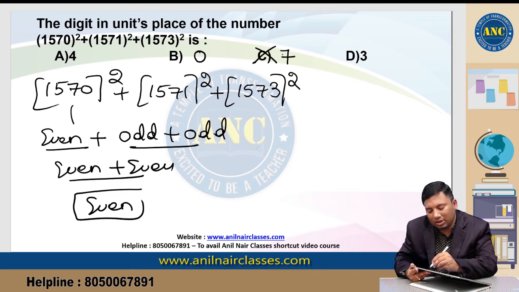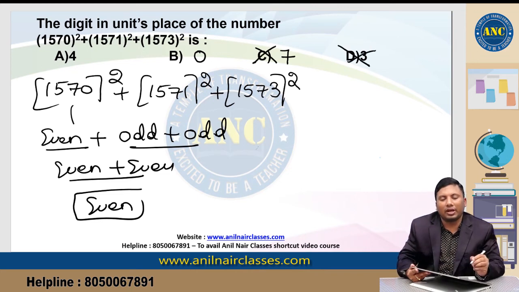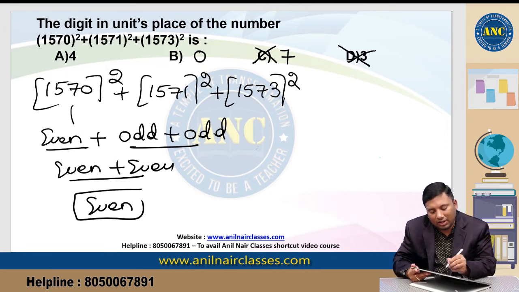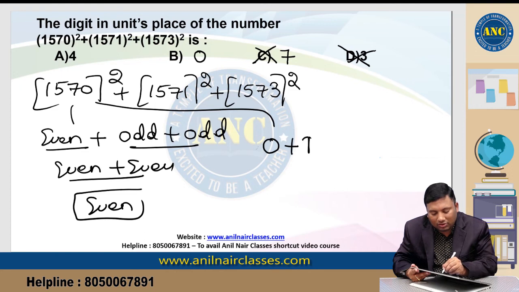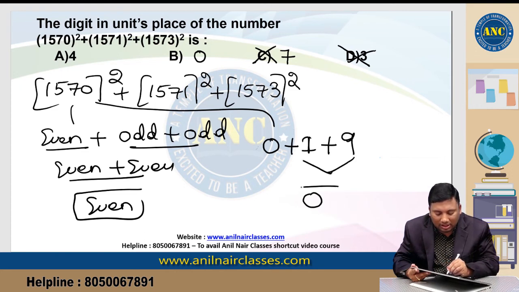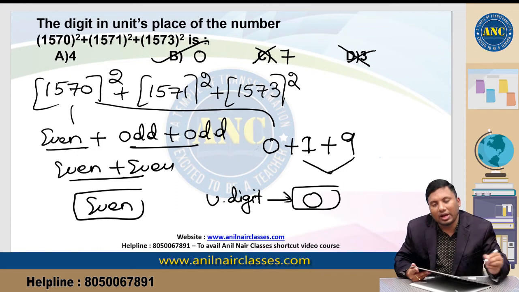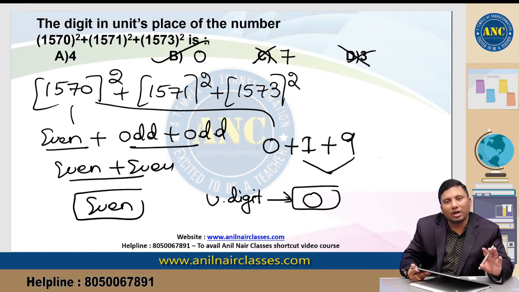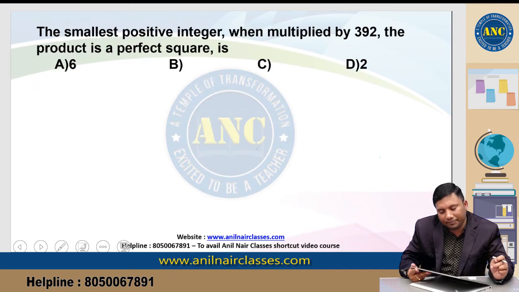So third option out, fourth option out. By looking at the nature of the number only, we can tell which options are out. Now 1570: 0 square is 0, 1 square is 1, 3 square is 9, 9 plus 1 is 10. Unit digit should be 0. Answer for this question is 0. I hope the idea is clear. Very easy question if you know the logic.